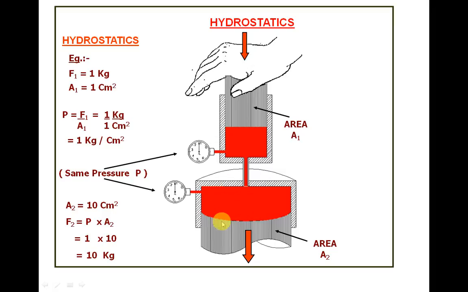But the area here is larger than this one. Suppose let us say here the area is 1 centimeter square, and here the area is 10 centimeter square. Then the force developed here due to the 1 kg force applied here is pressure, 1 kg per centimeter square, into area, 10 centimeter square. The force developed here is 10 kg. So this is the explanation of Pascal's law.